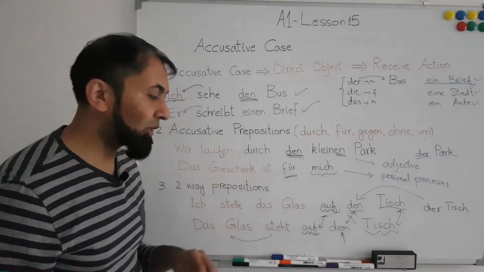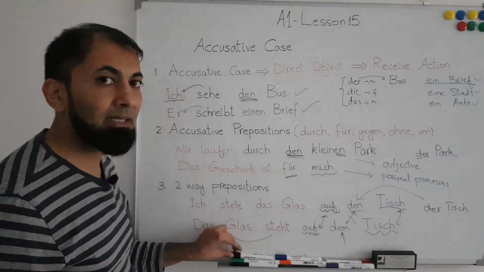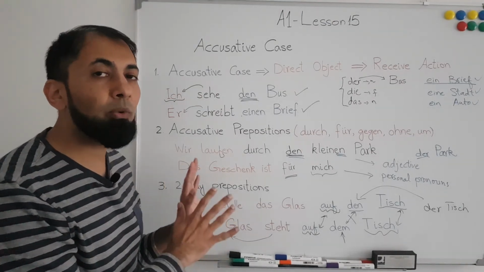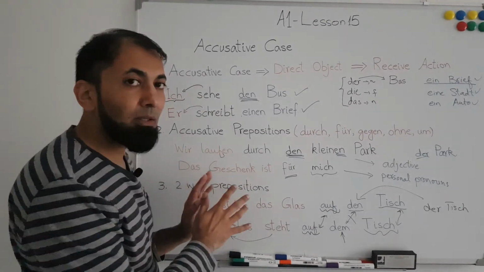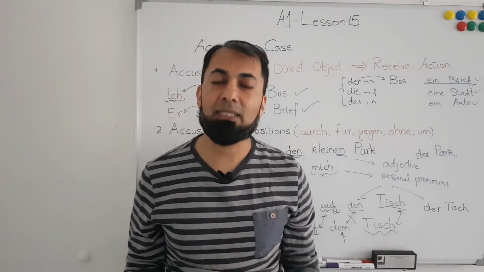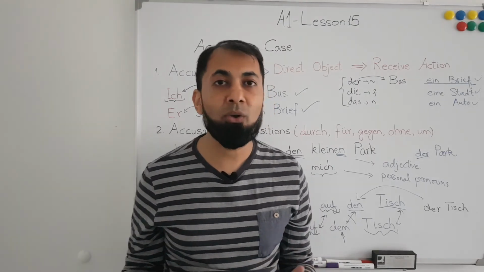We will have one lesson on each of these topics in the next lessons, but the purpose of this lesson was just to give you an overview of the accusative case and what you can expect from it in the next lessons. I hope that this is clear to you now.